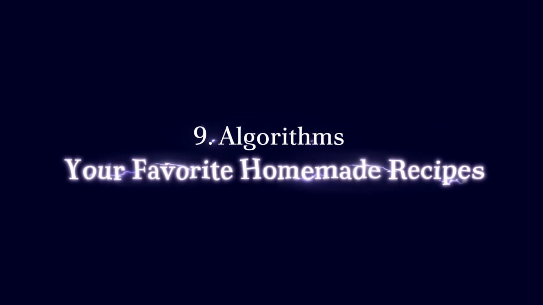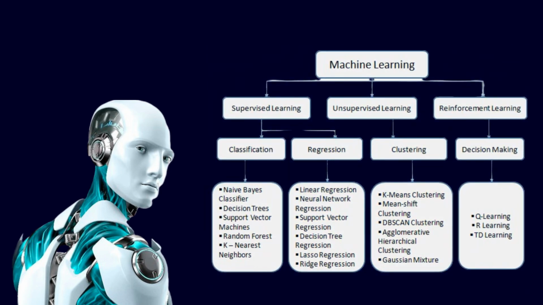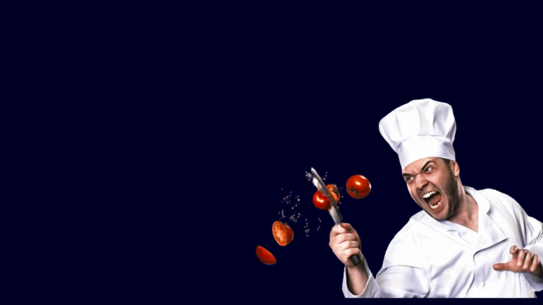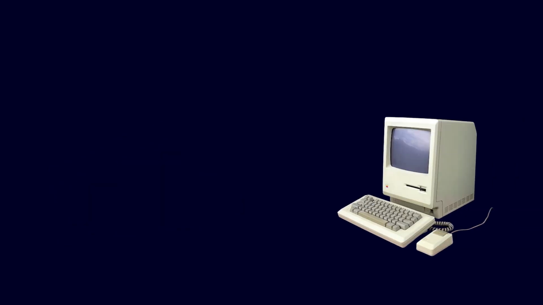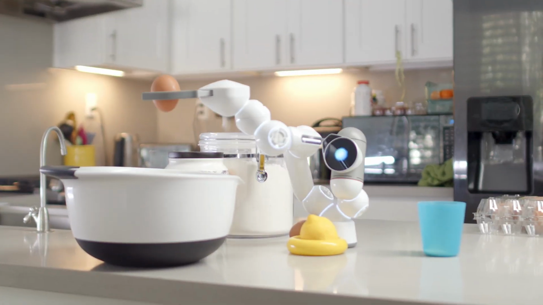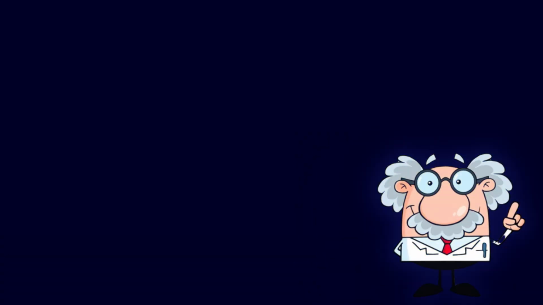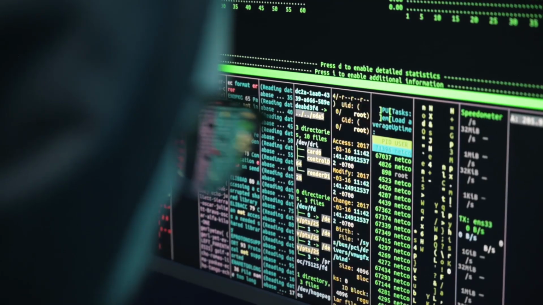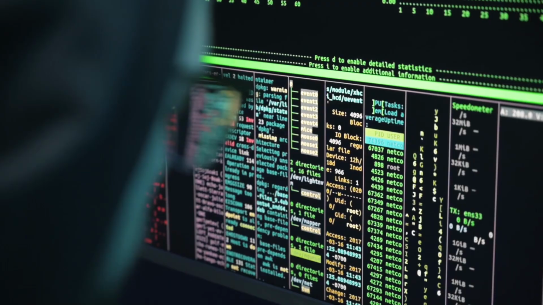9. Algorithms, your favorite homemade recipes. Algorithms in machine learning are like recipes. Just as a recipe guides a chef to create a dish, an algorithm provides a computer with instructions to solve a problem. Different tasks require different algorithms, much like different dishes require different recipes. Data scientists, like chefs, tweak algorithms to enhance the performance of products and services.